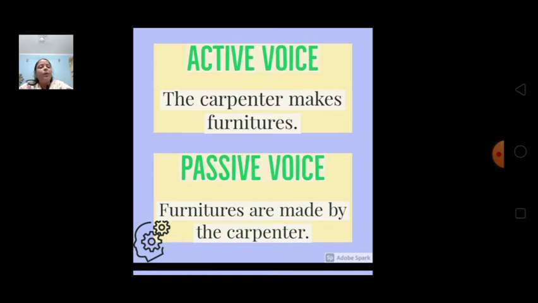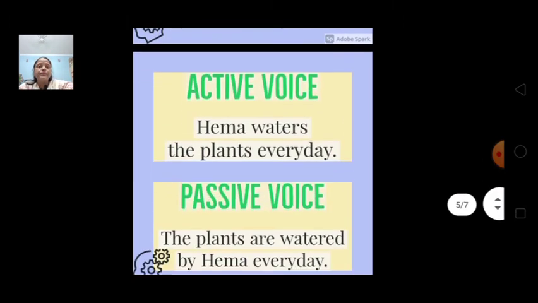Alright, now let's see the passive voice example. Furnitures are made by the carpenter. In passive voice, the receiver of the action gets more importance. Alright, and the doer of the action goes at the end. So that's why the carpenter makes furnitures. The sentence which was in active voice has changed into furnitures are made by the carpenter while changing it into passive voice. We will see some more examples.